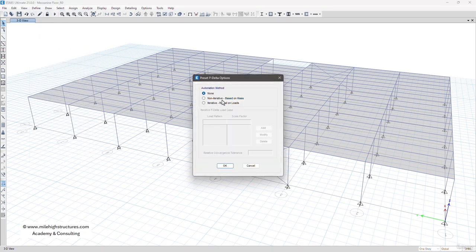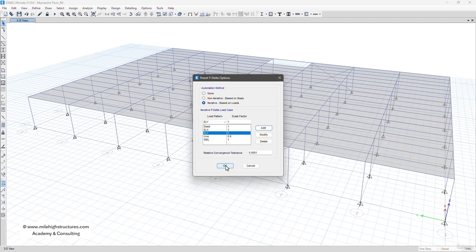Now for the P delta option, either we can left click on based on mass, or we can left click on based on loads application also. So in our case, we do know that dead load, live load we can change to 0.6, and SIDL we can change to 1, and for ELX, now we are free to either choose the factor, we can change it to 1.2 also, or 1 also. So in this case I'm just adding both of these options as 1 here.